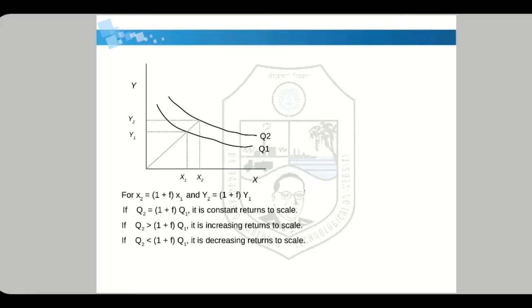Again, you have increased x1 and y1 by 1 plus f, and if your q2 increases by more than 1 plus f, that is, q2 is greater than (1 plus f) into q1, then that is increasing returns to scale. And if your q2 is less than (1 plus f) into q1, then that is decreasing returns to scale.